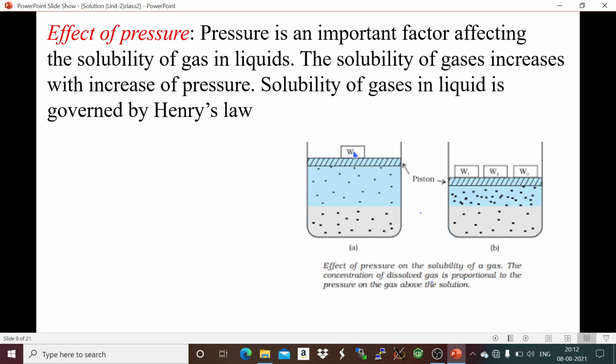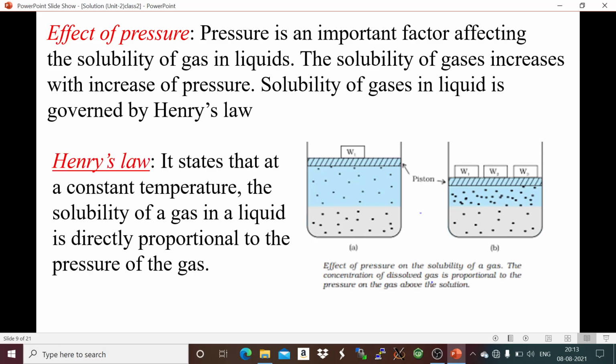So we are applying this much pressure. Here you can see the solubility of the gas. Now as we increase the pressure, W1, W2, W3, that means more pressure is applied using the piston. If we apply more pressure, the solubility of gas in liquid increases, because gas is compressible. So solubility of gas increases with increase in pressure.